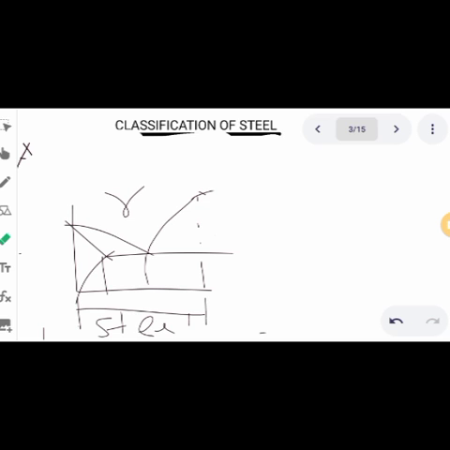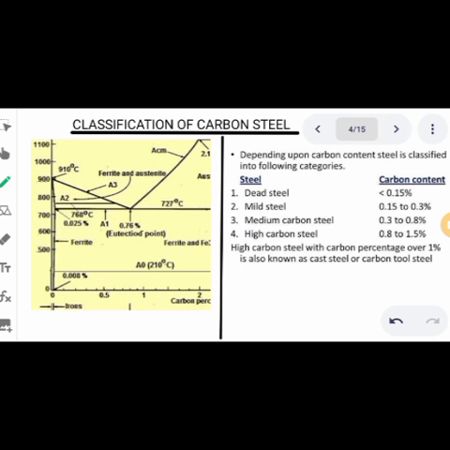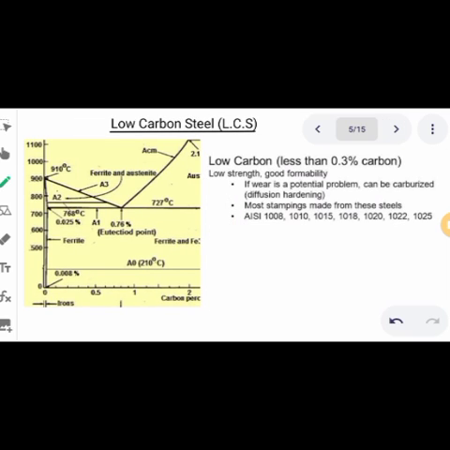Within this, we have temperature here, and this is 723 degrees Celsius. This is 910 degrees Celsius. That is the austenite region. And then here is 2.1%. This is 0.8%. So this steel portion is what we'll be using to differentiate these steels from each other. Now, the classification of carbon steel depends on its carbon content, and we have three major types: the mild steel, the medium carbon steel, and the high carbon steel.